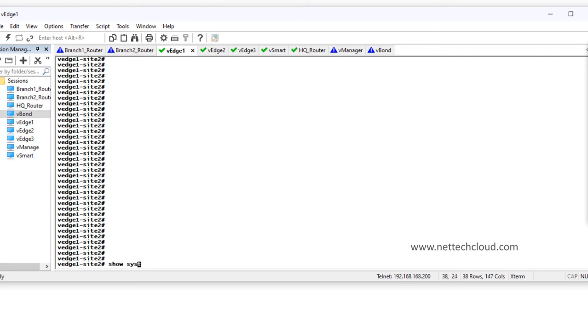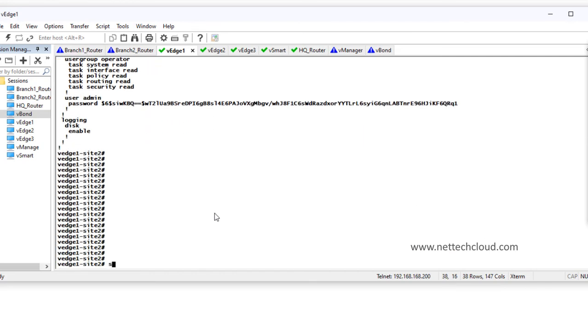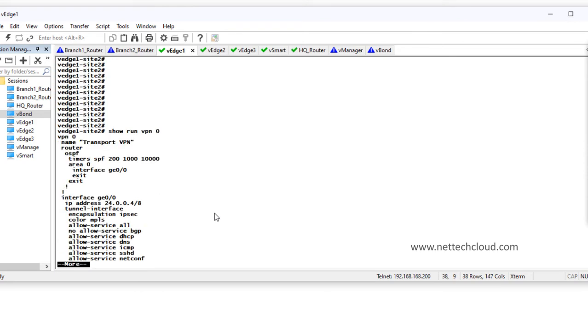The minimum configuration required here that needs to be done locally: host name, system IP, site ID, right? The vBond IP, organization name, and there is one transport VPN that also needs to be configured first, right? Transport VPN. Now in this part, only the IP address, internal interface, and a NETCONF service should be allowed. Network Configuration Protocol.